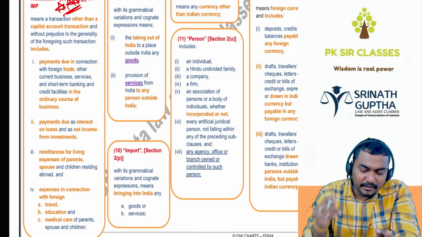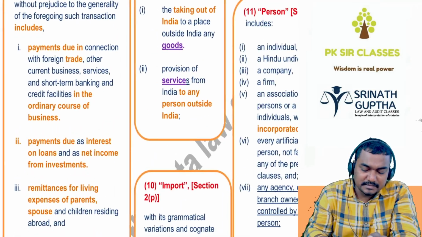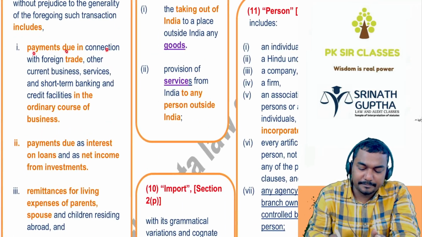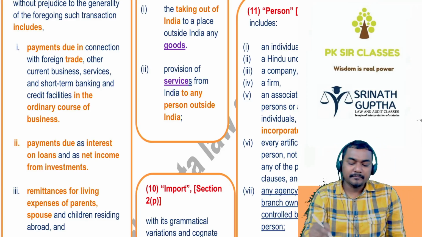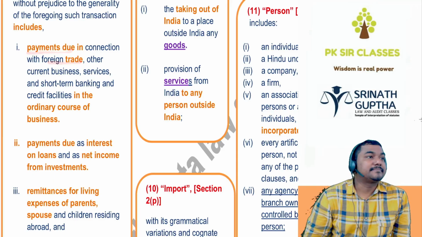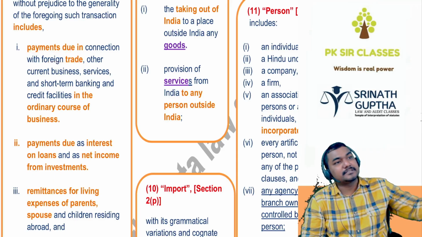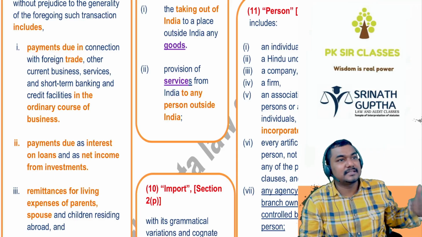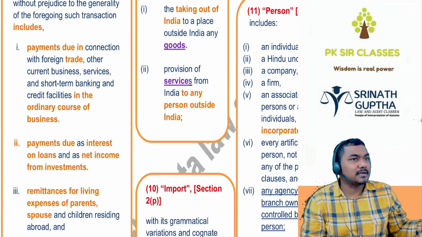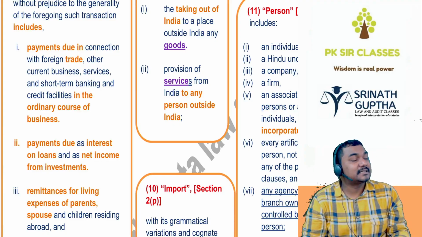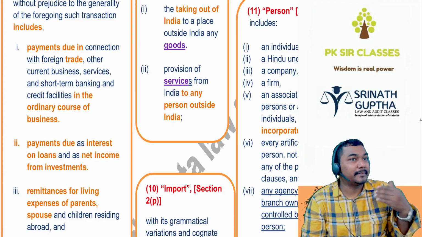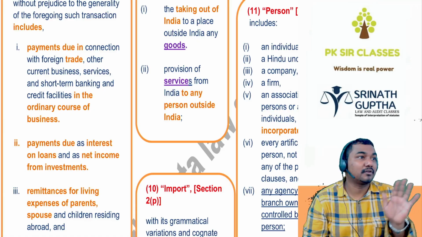So current account transaction means other than the capital account transactions, like payments in due connection with foreign trade, other than the current business services, short-term banking, trade facilities in the ordinary course of business. Simply, better, payments in the ordinary course of business. Ganesh is there. He regularly purchases the goods from the foreign. He will sell in India. So we have to make a payment to the foreign supplier. वो डेली धंधा है बेटा. किसका धंधा है? डेली धंधा. We have to make the payment in the ordinary course of business for current account transaction.